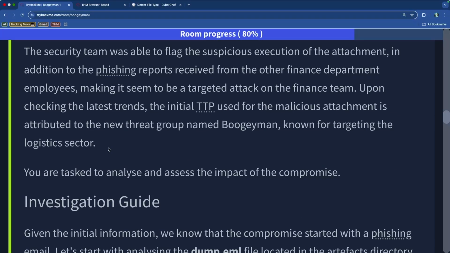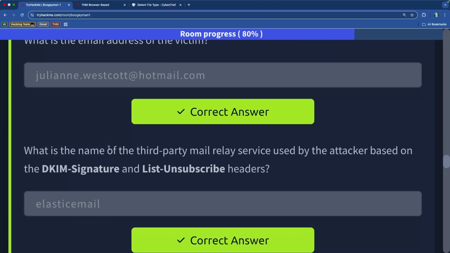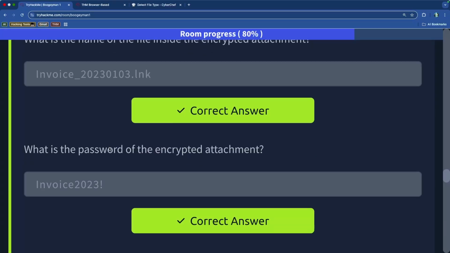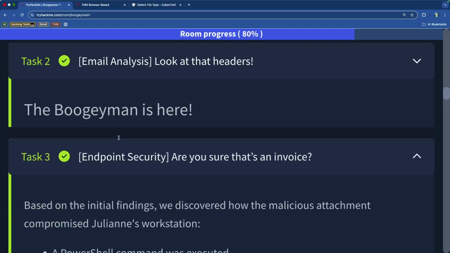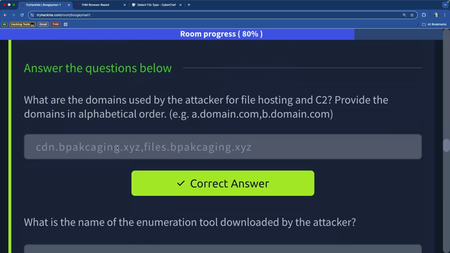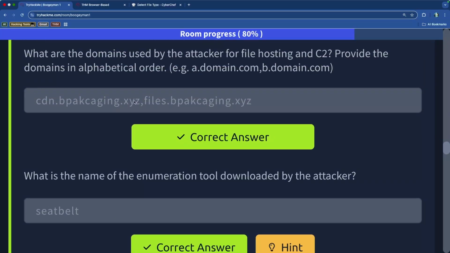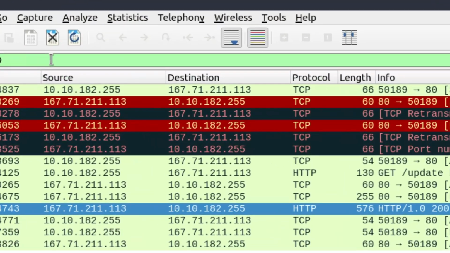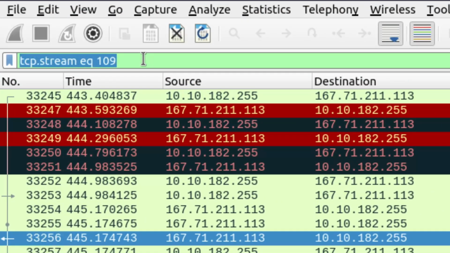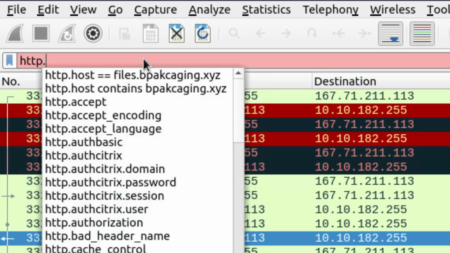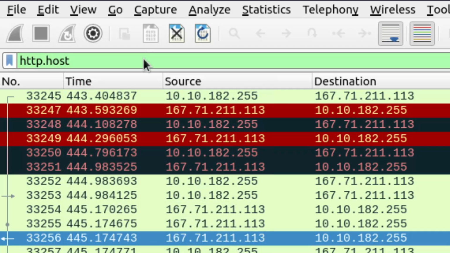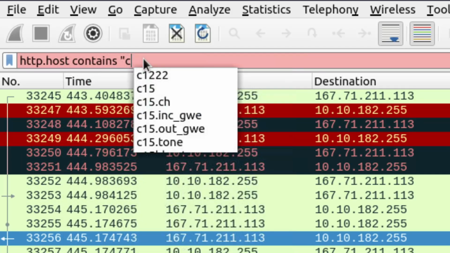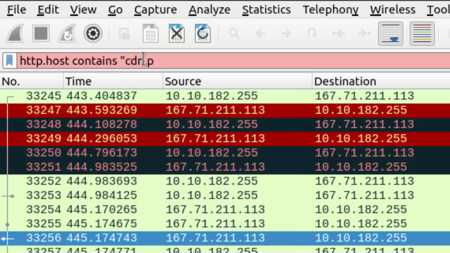I don't think it was in part 1, but there was one of the domains we found which was actually the domain of the C2 server. It's the cdn.bpackaging. So let's turn this into http.host contains, or it could also equal, but whatever. So we'll do cdn.bpackaging. Ugh, the spelling kills me.